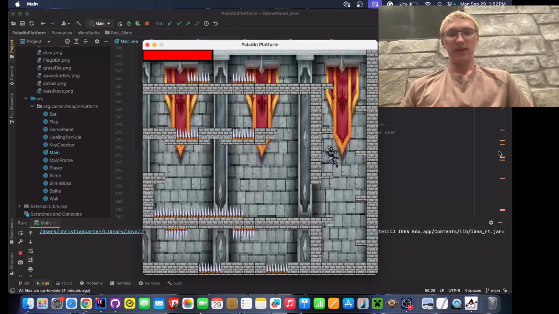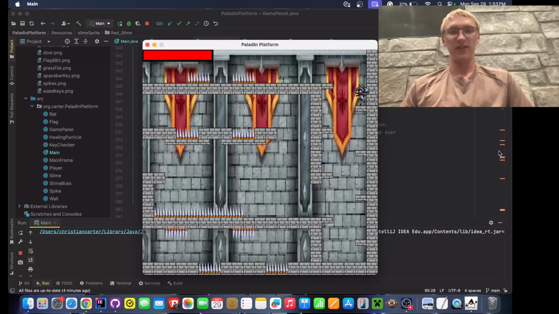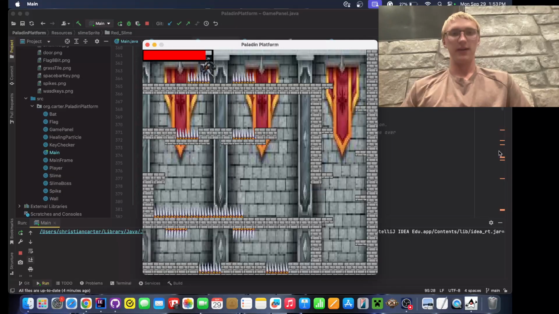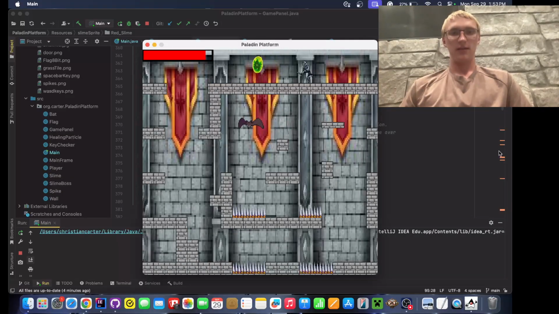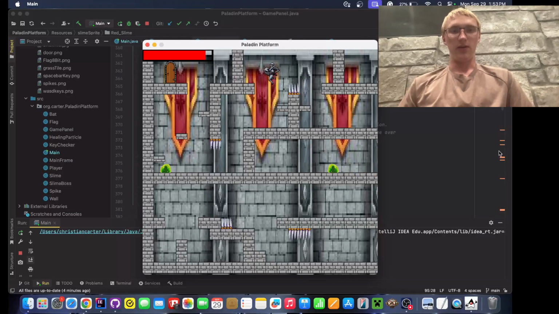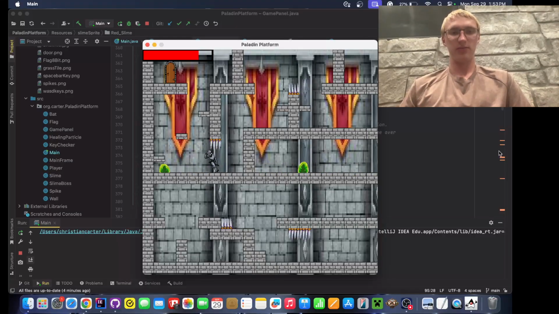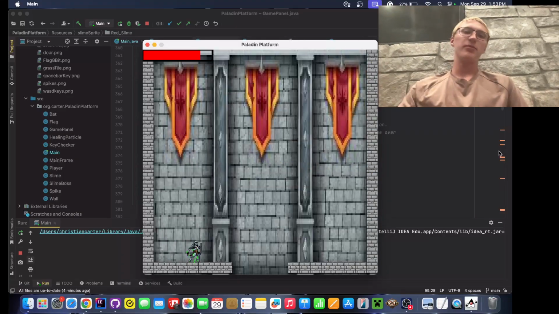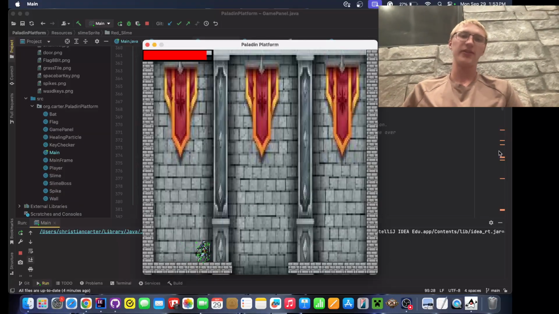This video is mainly to show you how the game runs, all smooth. It actually runs really nicely. Get rid of that slime, go down here. Got this little jump, more slimes, yay. Okay, and then here we have the boss fight, and I'll show you how the boss's behavior is done.